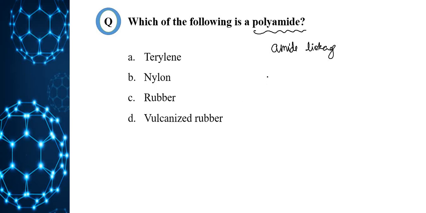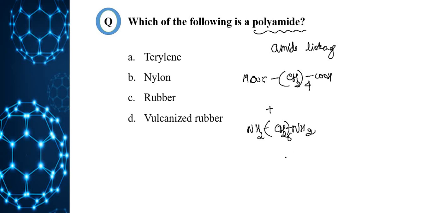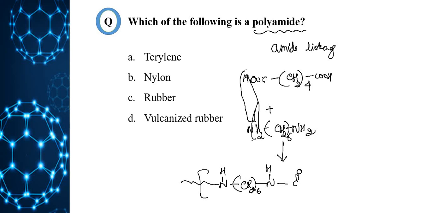If I write the structure of the two monomers, HOOC (CH2) 4 times COOH plus NH2 (CH2) 6 times NH2, which will give NH (CH2) 6 times NH, C double bond O, with elimination of water, then (CH2) 4 times C double bond O, n.